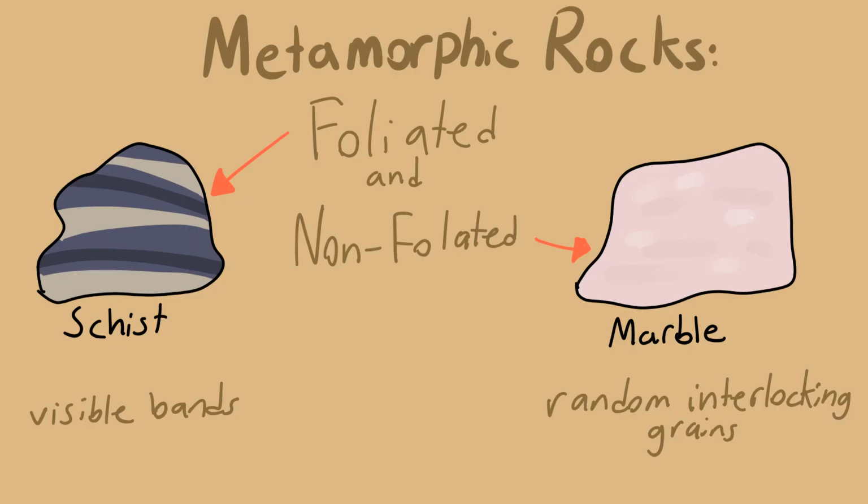There are two more specific types of metamorphic rocks, foliated and non-foliated. Foliated rocks have parallel stripes of minerals that are the result of pressure. Non-foliated metamorphic rocks do not have these layers, and instead have mineral grains that randomly interlock.